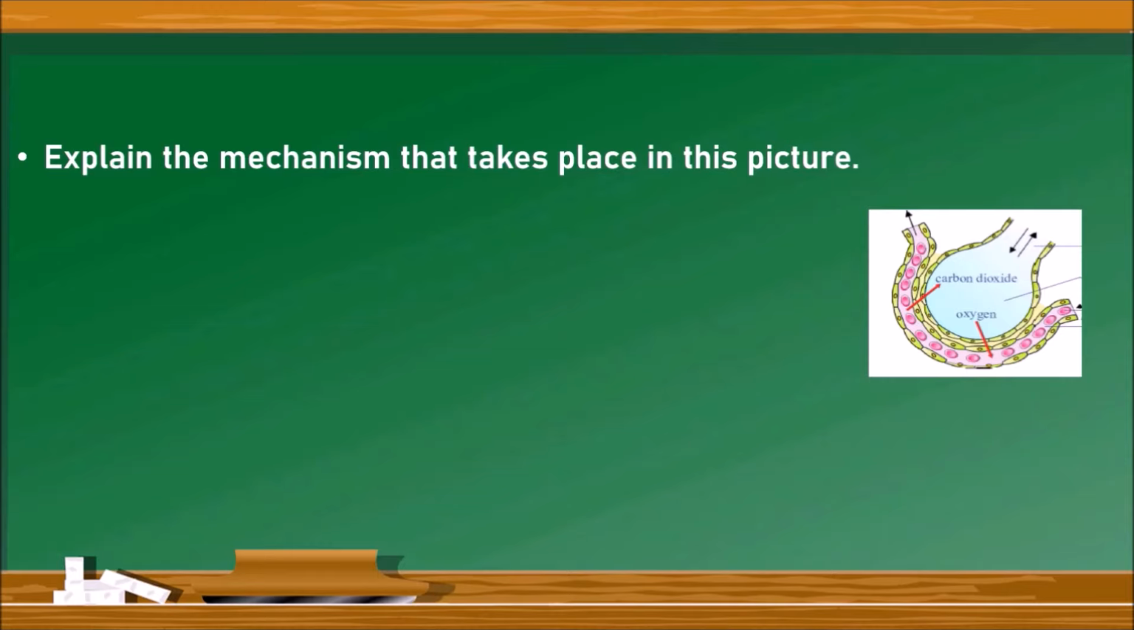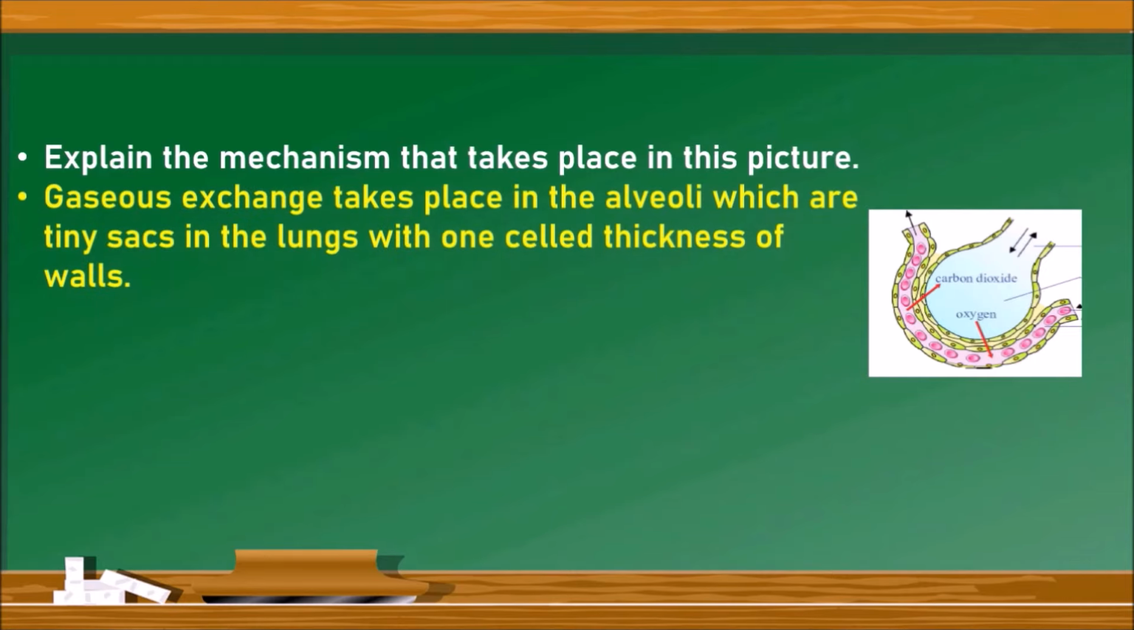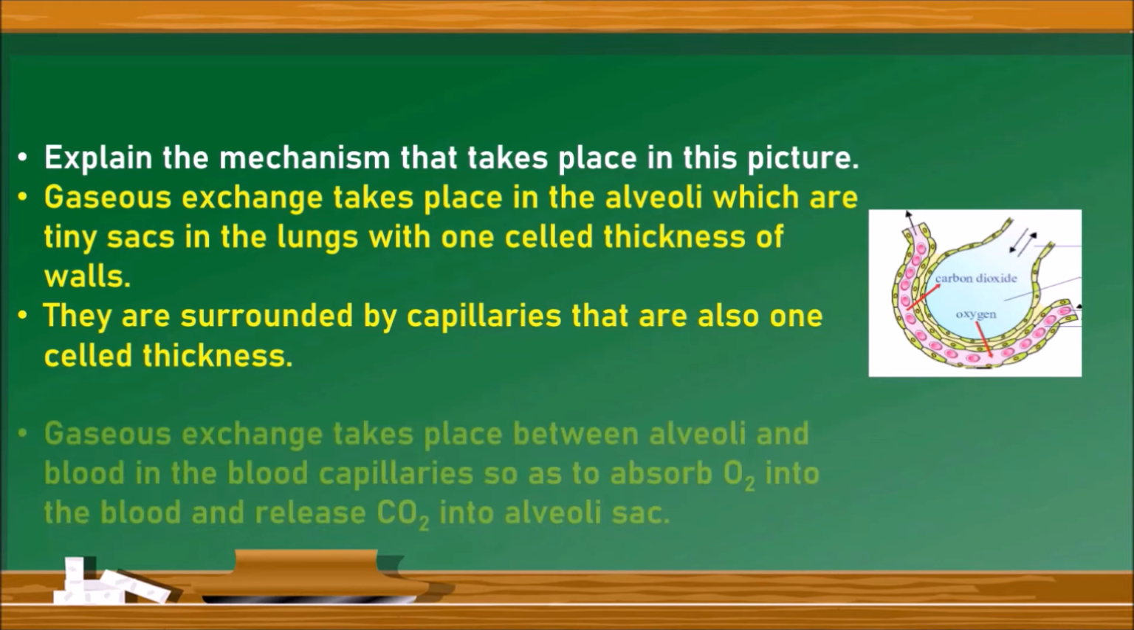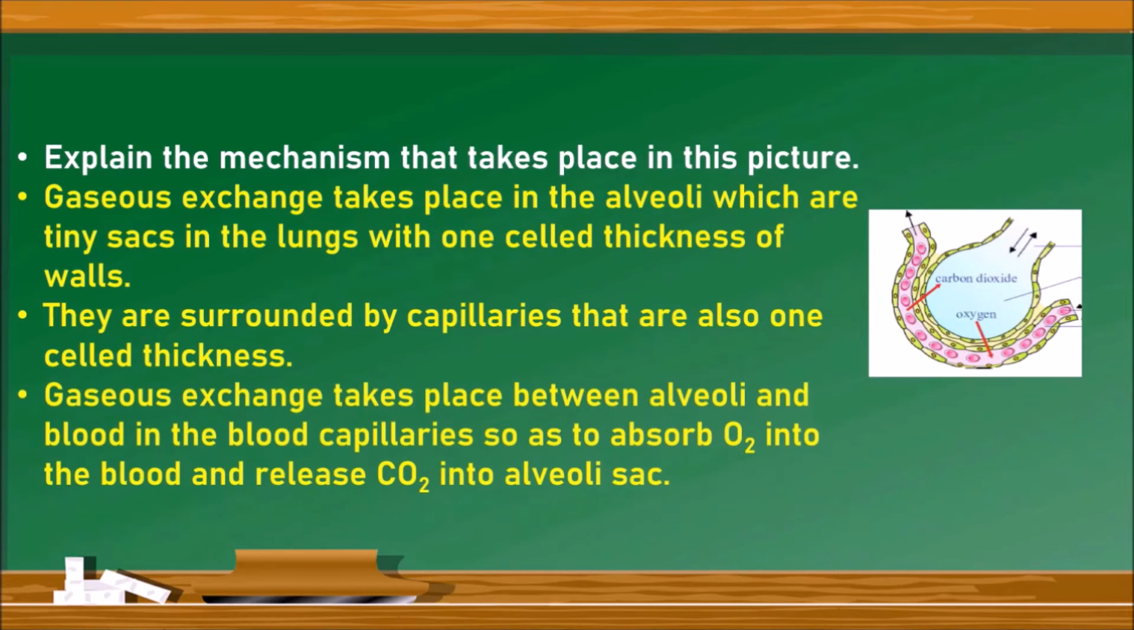The next question, explain the mechanism that takes place in this picture. It refers that we need to explain the gaseous exchange that takes place in alveoli. First, the gaseous exchange takes place in the alveoli, which are tiny sacs in the lungs with one-celled thickness of walls. They are surrounded by blood capillaries that are also one-celled thickness. Gaseous exchange takes place between the alveoli and the blood in the blood capillaries so as to absorb oxygen into the blood and release carbon dioxide into the alveoli sac. So this is the mechanism that happens in alveoli.